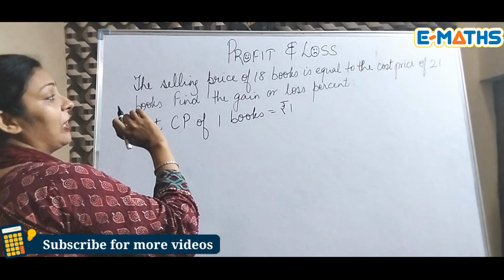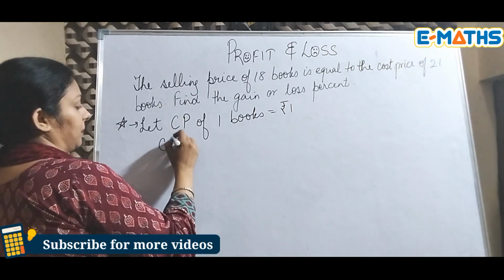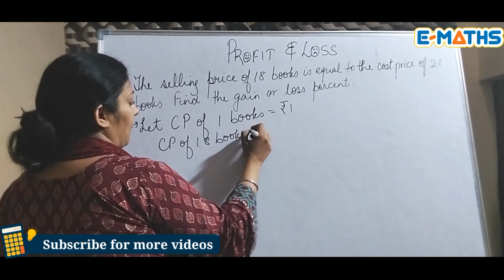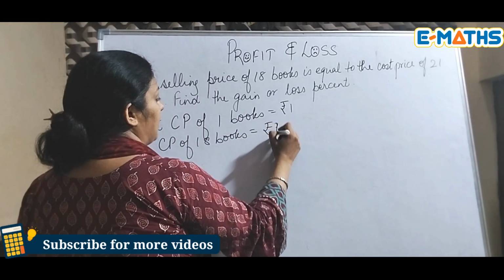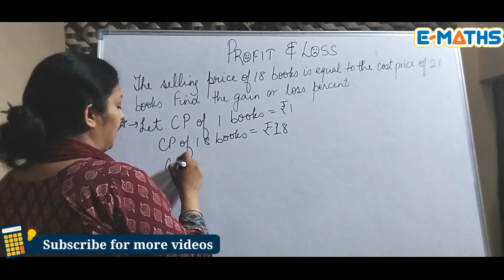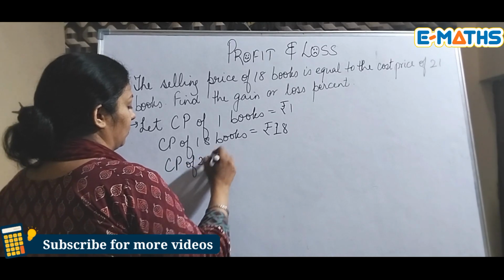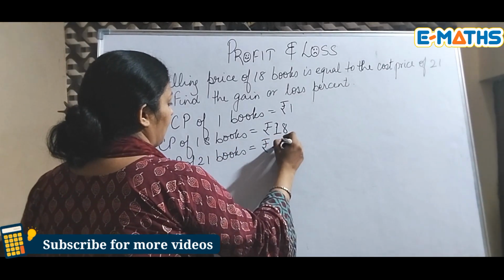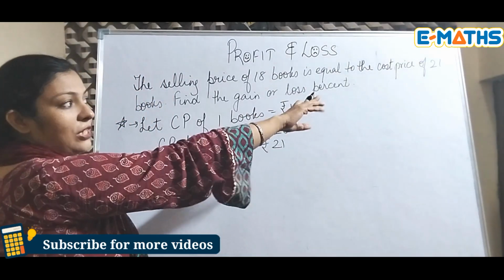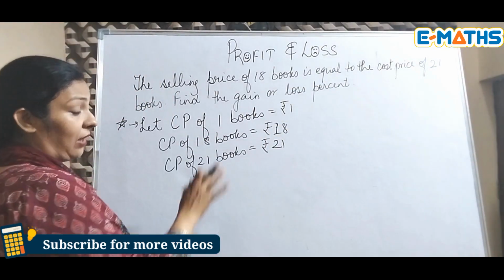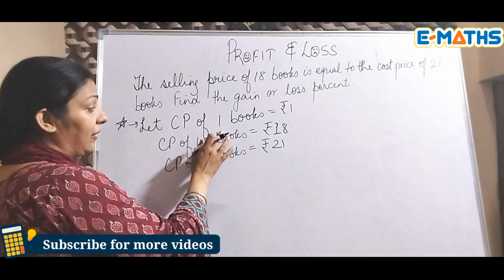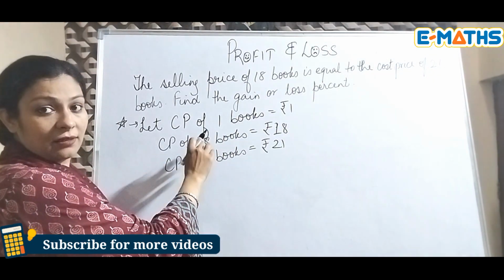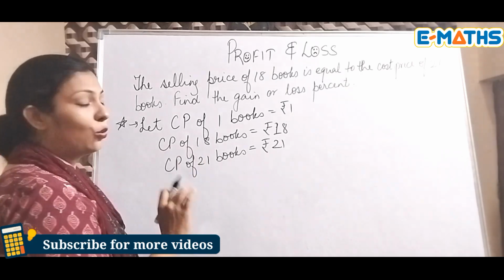Then we will also find the CP of 18 books, which is rupees 18, and CP of 21 books, which is rupees 21. CP of 21 books they have already asked us to take, and I have taken the 18 books cost price for a reason and I'll let you know why.